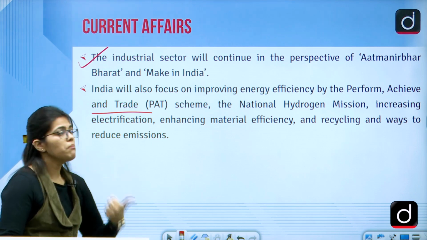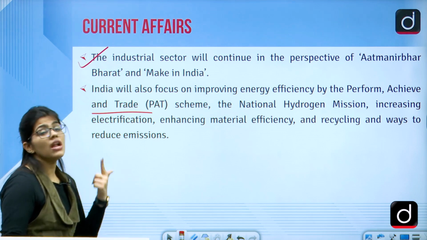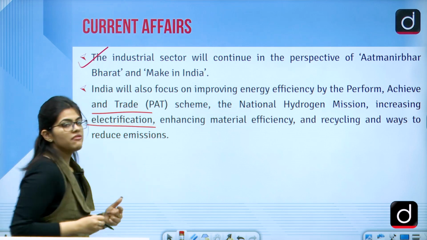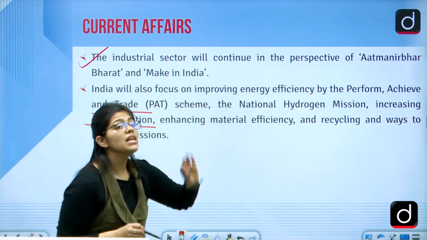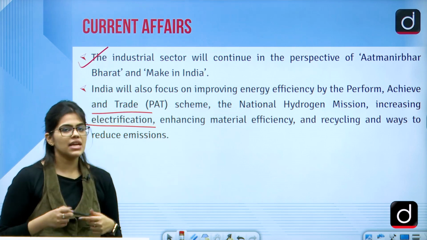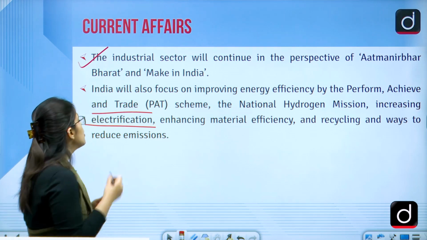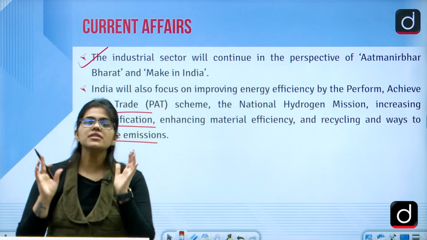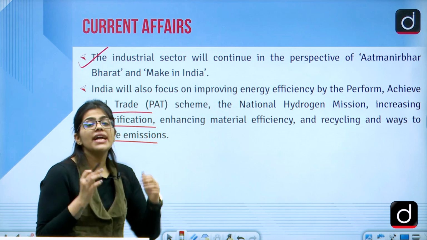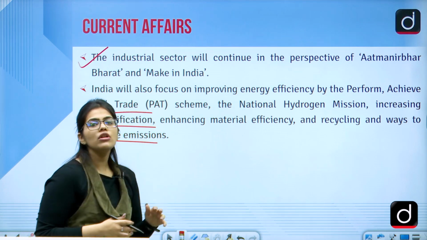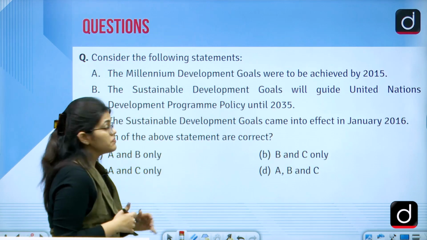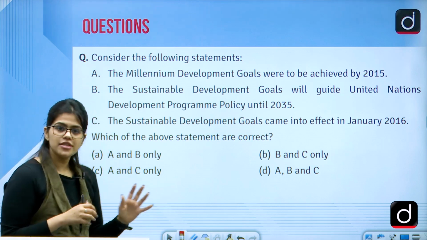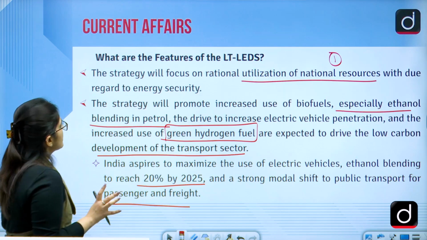They would be promoting PAT, they would be promoting the National Hydrogen Mission that we started, and also increasing electrification, enhancing material efficiency, and recycling are a few ways that we want, so that we can reduce the emissions and get the agendas met, right? So all the NDCs would be met if we follow all of these guidelines. Right, so now this is the first question that I have for you, and I hope you already understood. If not, I can quickly recap all these things.